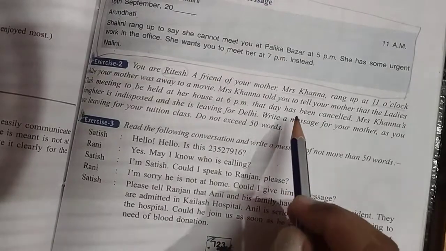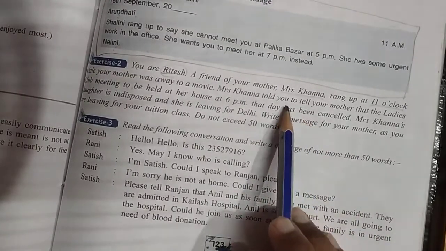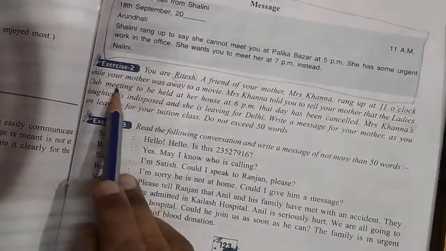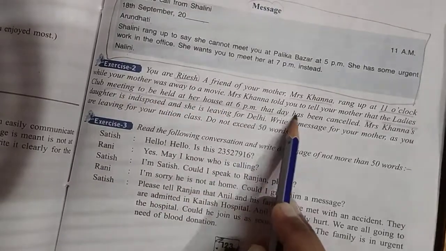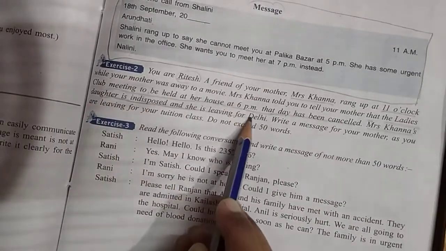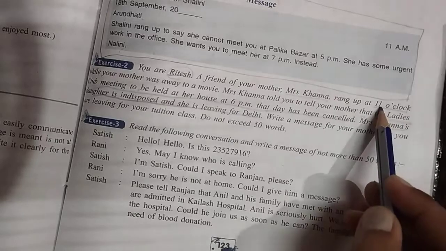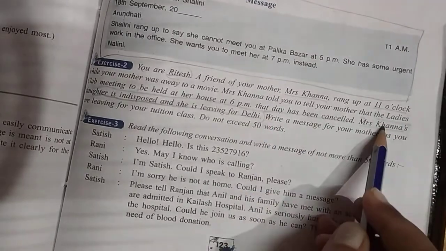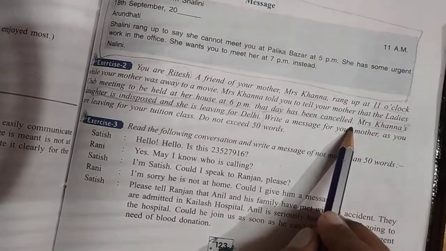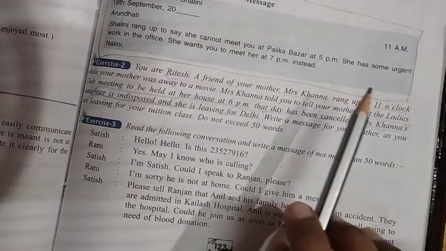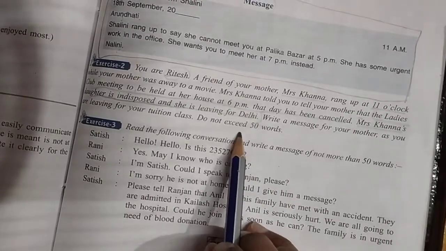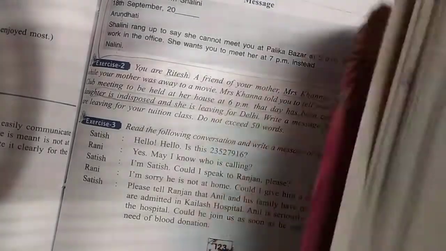So Mrs. Khanna asked you to give a message to your mother. Now the important message starts from here: she told you to tell your mother that the ladies' club meeting to be held at her house at 6 p.m. that day has been cancelled. Mrs. Khanna's daughter is indisposed and she is leaving for Delhi. Only this part of the message is important, so you will mention only this part in the message box. Other irrelevant things are not to be written in the message because you have to see the word limit also. So here we start writing the message.